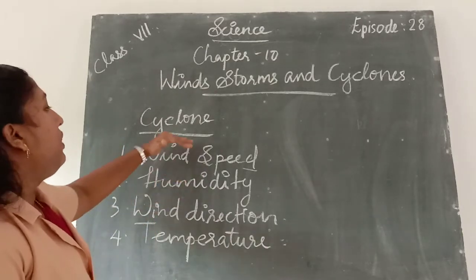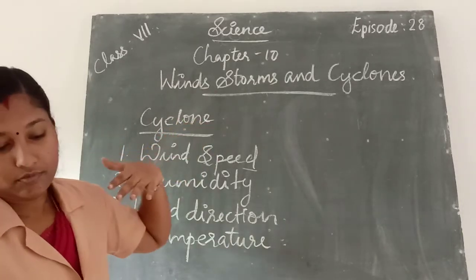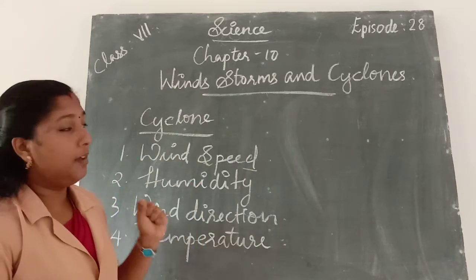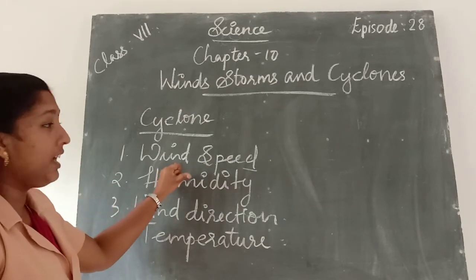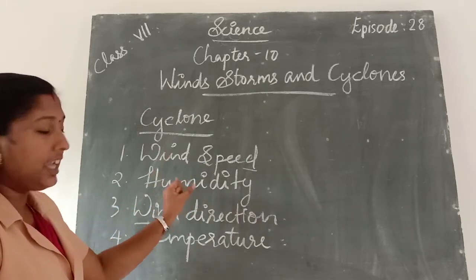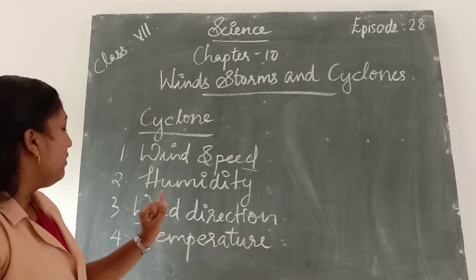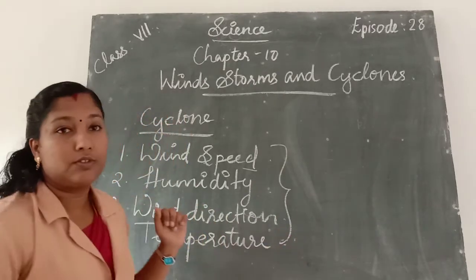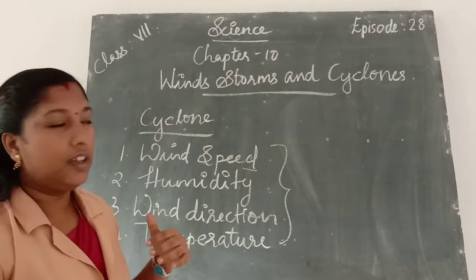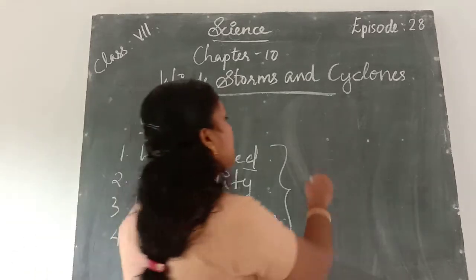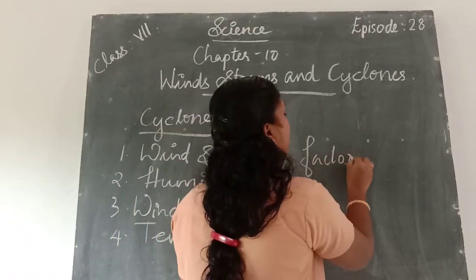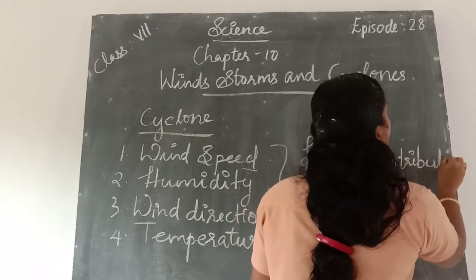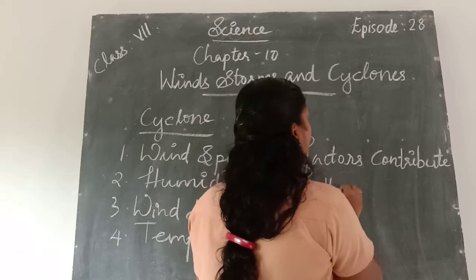Then once again, which are the factors that contribute to the development of a cyclone? First one, wind speed, then humidity, then third one, wind direction, then fourth one, temperature. These are the factors that contribute to the development of a cyclone.